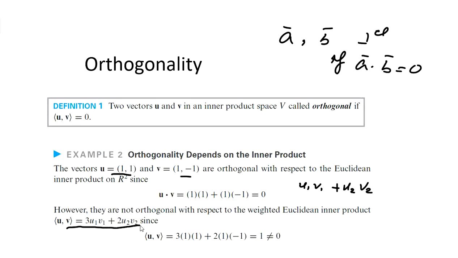Now consider another inner product, the weighted Euclidean inner product. Here we are giving the weights also: 3 times u1 v1 plus 2 times u2 v2. Weights are added. In this case, the inner product of u and v is 3 times 1 times 1 plus 2 times 1 times -1. The result is 1, which is not equal to 0. So the same two vectors u and v are orthogonal with respect to the Euclidean inner product, and they are not orthogonal with respect to the weighted Euclidean inner product mentioned.